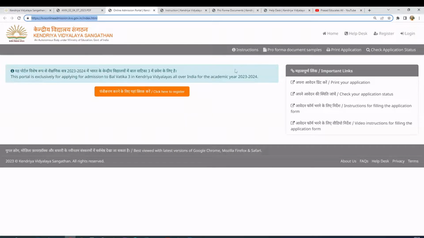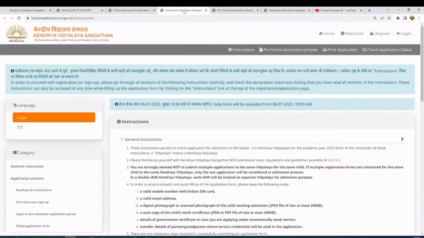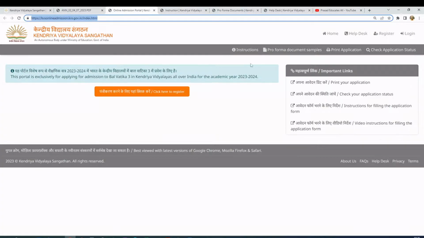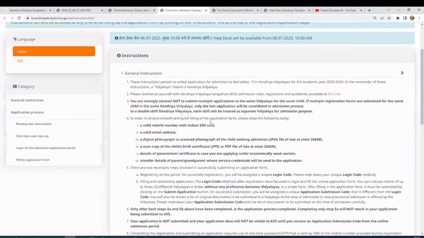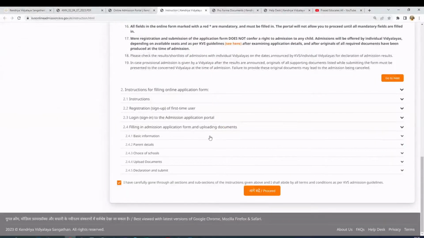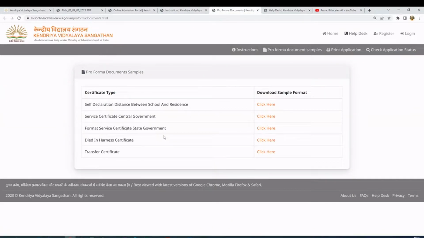Before going to that, let me tell you what the other options are. You have the help desk option here. You have all the instructions, like instructions to fill the application. If you have any doubts, you can go through these instructions clearly. And it also lists what documents are required to be submitted to the school. These are the documents. If you have any doubts, you can look into this document format.